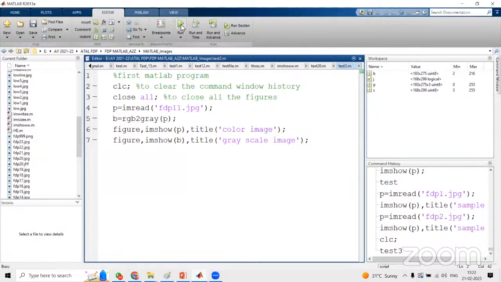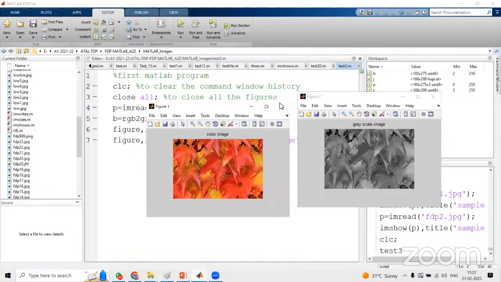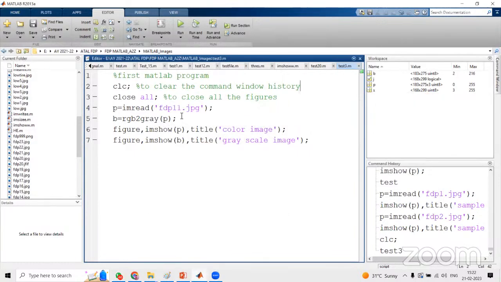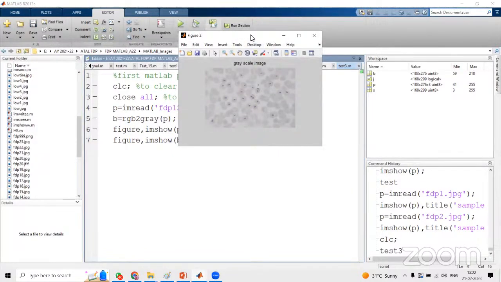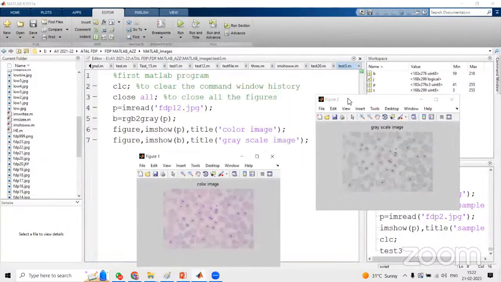Now let me execute, run. Now we can see we are not able to see any previous images, just these 2 images: one is the color image, one is the grayscale image. And now I'll go for one more image. Let us assume FDP12, some image. This is a grayscale and color image. Both images are available. So up to here, there is no issue.